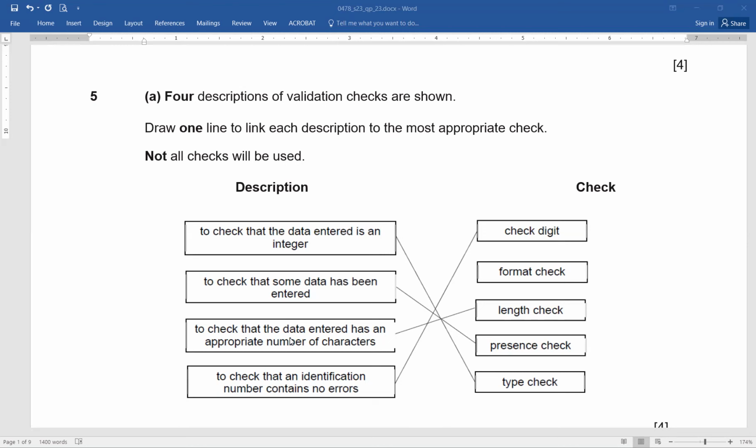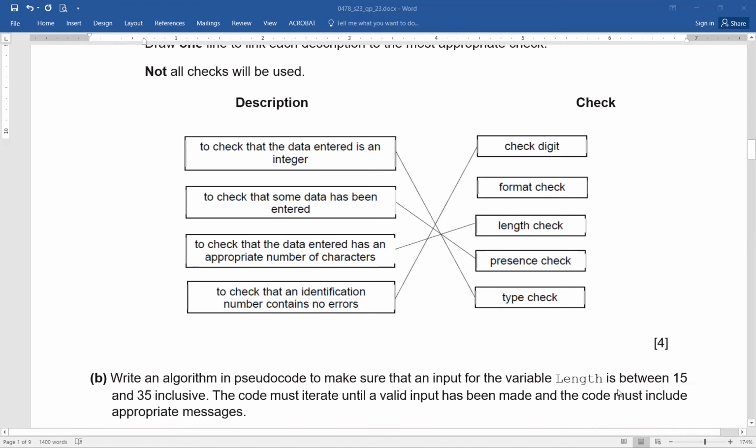To check that an identification number contains no errors. Now you can see, format check is definitely not the right option for this. So then it is the check digit, because in check digit, what we do is we see that whatever the identification number is, it contains no errors. So in this manner, you can easily score 4 out of 4, because if you have matched the description with the proper one, then you will definitely be able to score 4 out of 4.